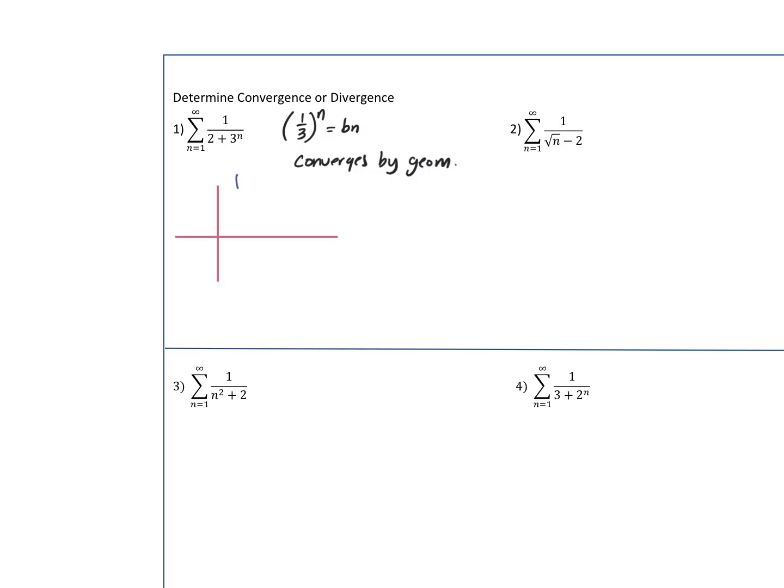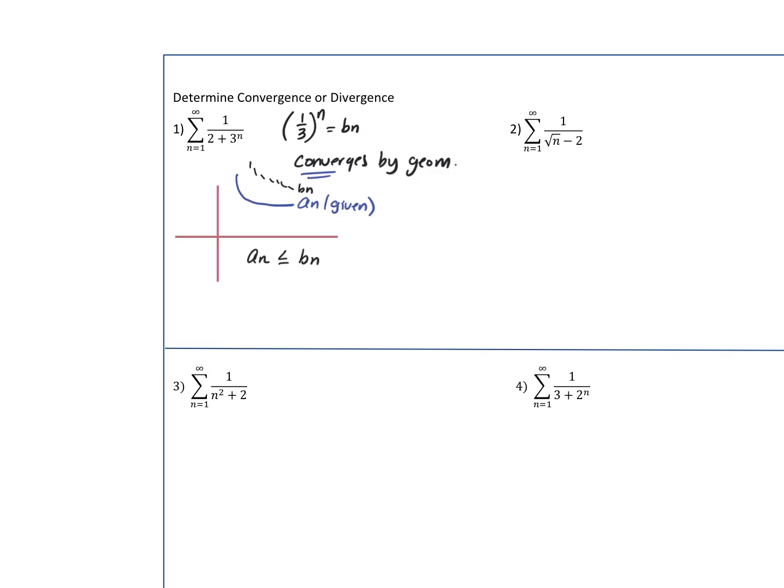So let's say this is my a sub n, so this is my given. Because this converges, I need b sub n to be above. So I need b sub n to be greater than my a sub n, or a sub n needs to be less than or equal to b sub n.